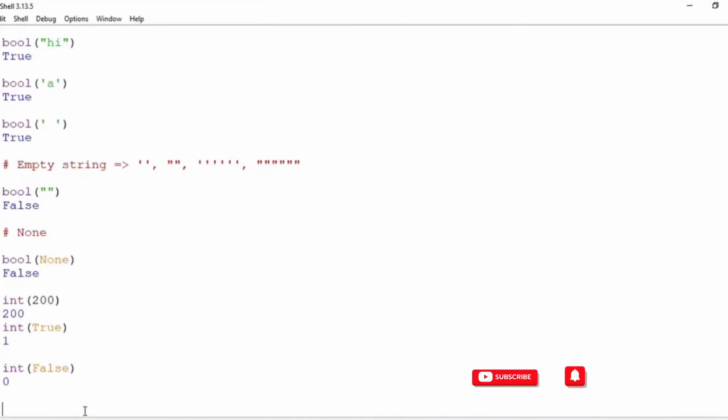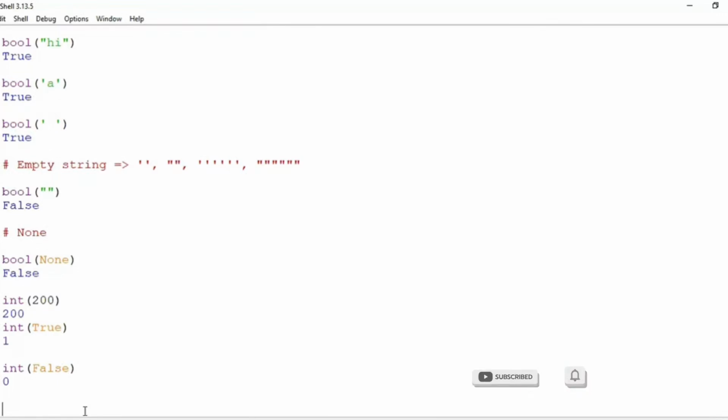On the contrary, if we try to convert a true Boolean value to an integer, we get a 1, only 1, no other value. And if we typecast a false into an integer value, we get a 0.